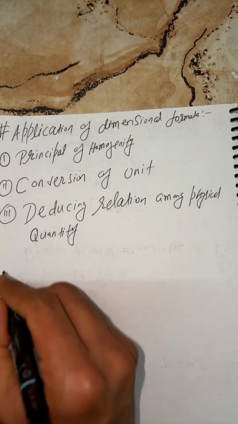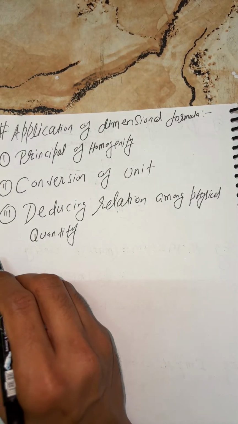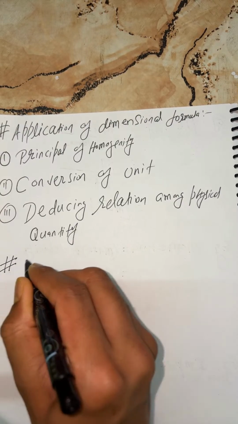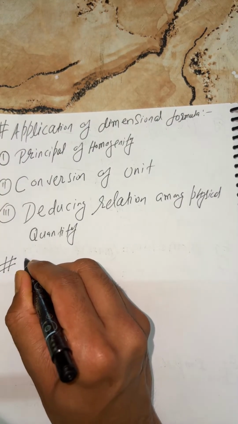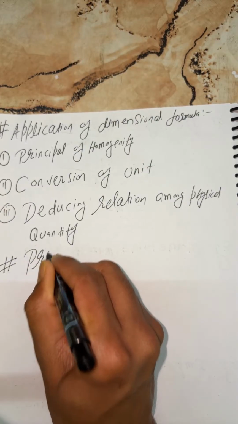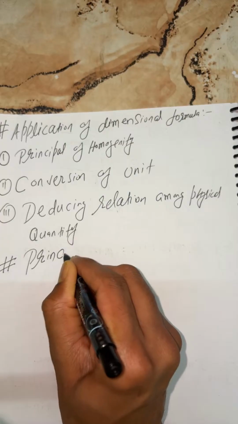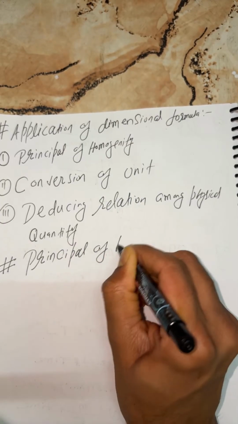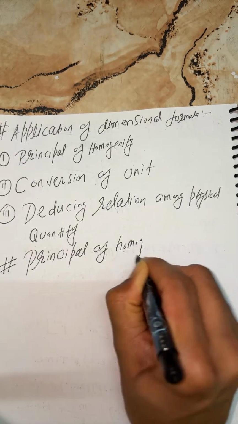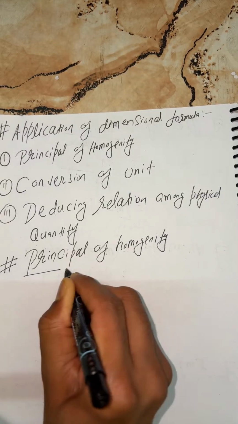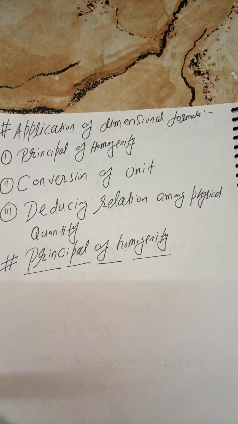Okay, now students, I'm going to discuss one by one. Listen carefully, beta. Now I'm going to discuss first, the principle of homogeneity.